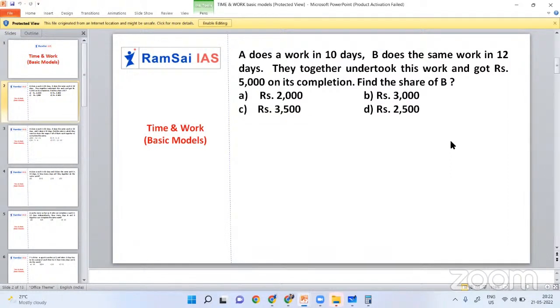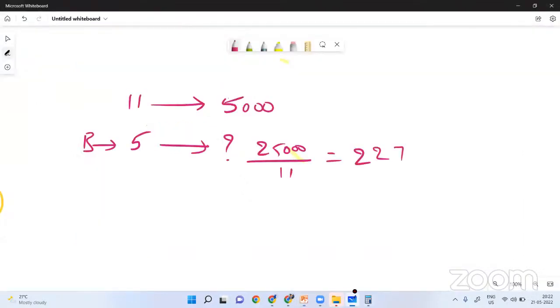It's very simple. The share should be based on their efficiency. Efficiency is nothing but per day work. So we have to go with how much work they are doing. That's it. Now it's very clear for you. And here we don't have an exact value, but you can calculate how much it will be.